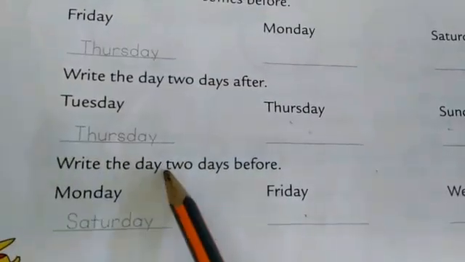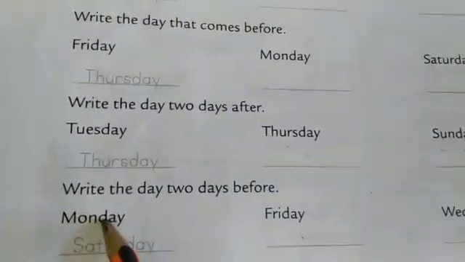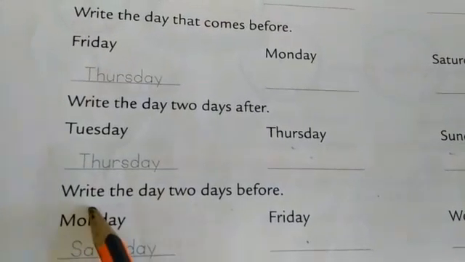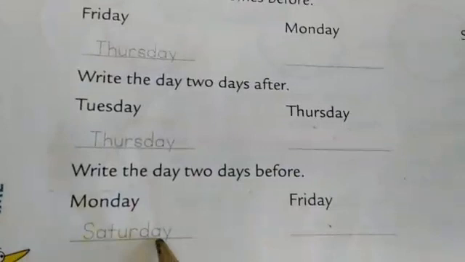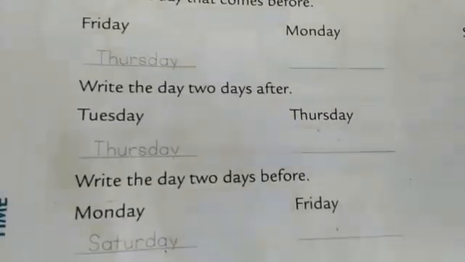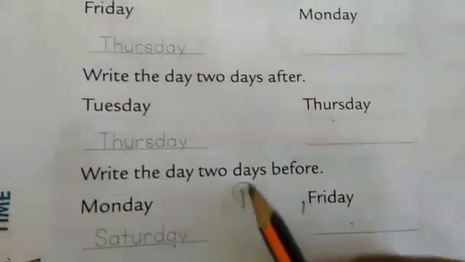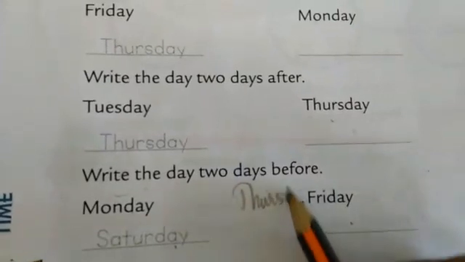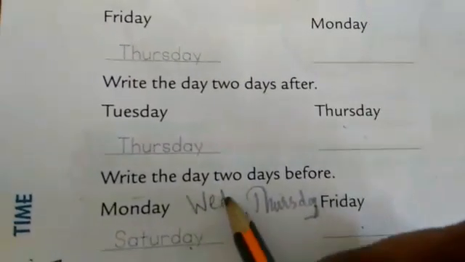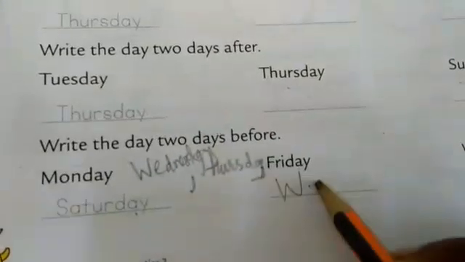Write the day 2 days before. The day 2 days before Monday. One day before is Sunday. Again one more day, that is Saturday. Then which is the day 2 days before Friday? The day before Friday is Thursday. Then one more day before it is Wednesday. So you can write here Wednesday.